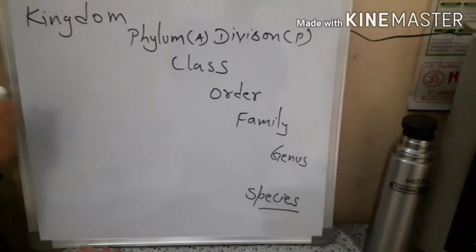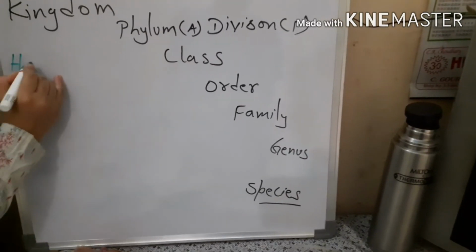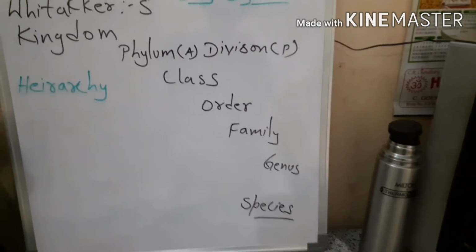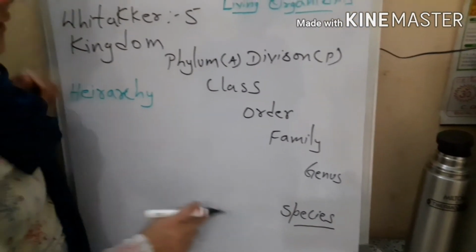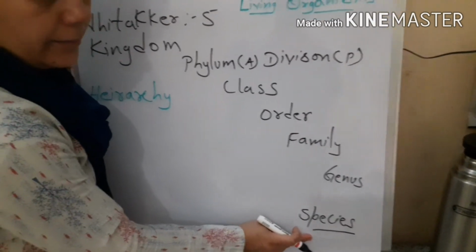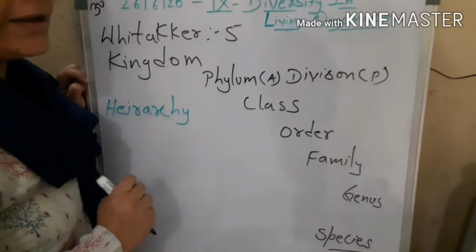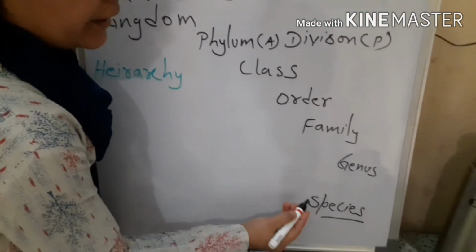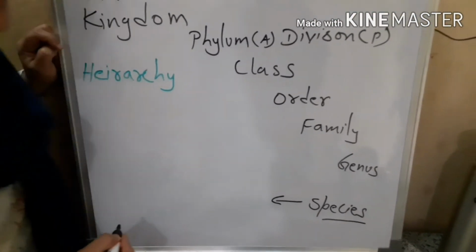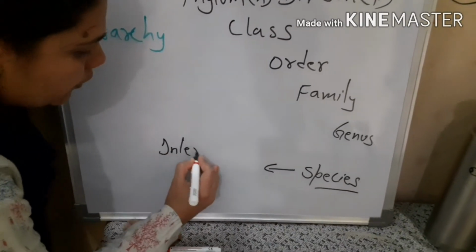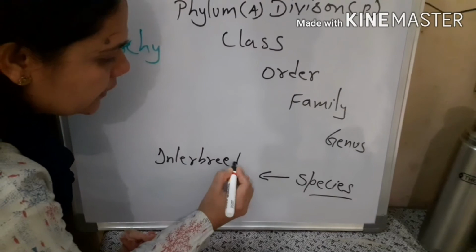This is termed the hierarchy of classification, and the criteria of this hierarchy is the various characteristics which are taken to study. Finally, when we come to species, children, remember this is only one kind of organism. How can I say one kind of organism? That is based on their interbreeding capacity. A species is a group of organisms which can interbreed.